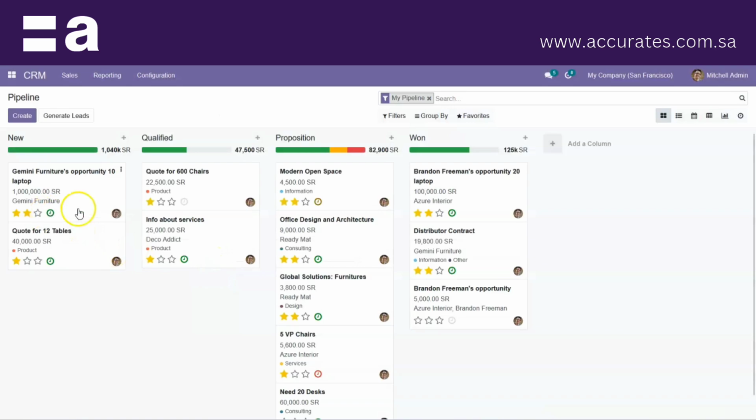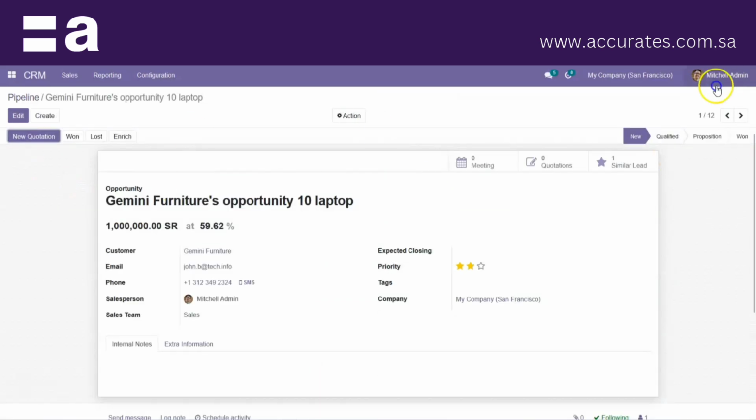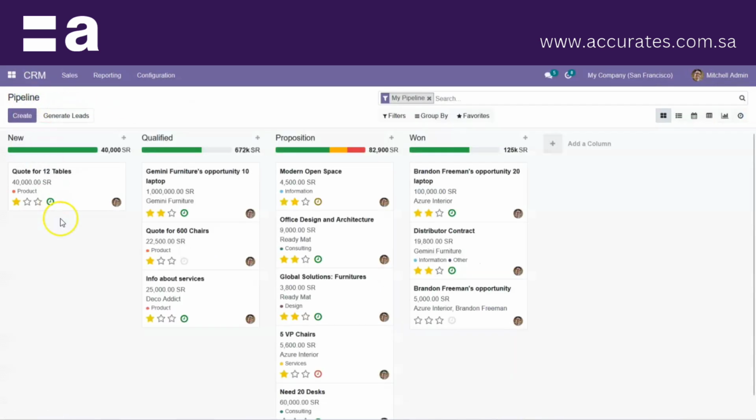Now you can see an activity has been scheduled. If it is moved on to the next stage, we just click on this one, and that's it. You can see it has moved from the New stage to the Qualified stage.